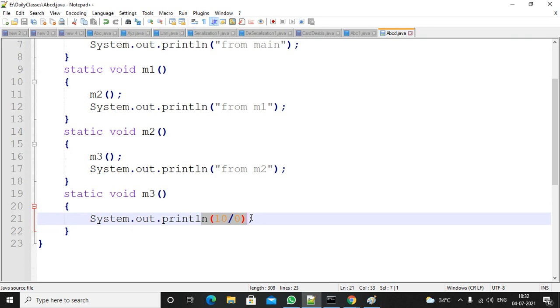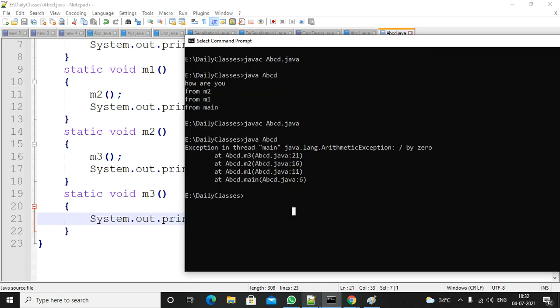While terminating the program abnormally, it is giving some information to the programmer. So what is the information it is giving? It is providing three details. So observe here, the first one is this one. It is providing three details to the programmer. The first one is the exception name. It will give the exception name. Then why the exception is coming, it will give a little bit of description. So first the exception name with a fully qualified name. This is the fully qualified name and the exception description.